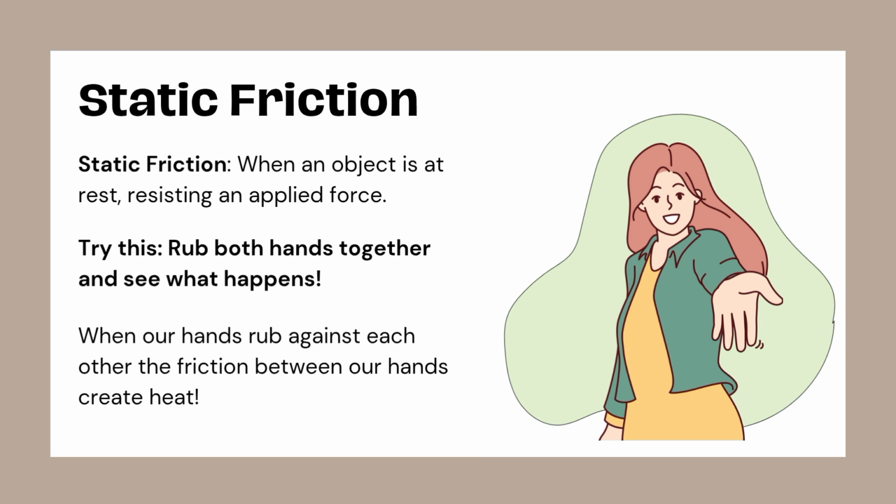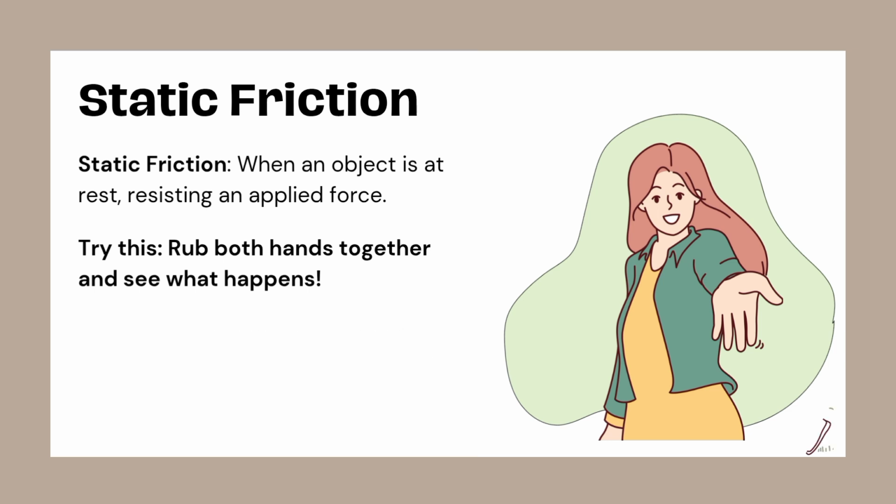Static friction example. Here is an activity. Rub your hands together. The resistance you feel is friction and it even produces heat. This shows how friction is always present when two surfaces are in contact. Static friction keeps objects still until the applied force is strong enough.